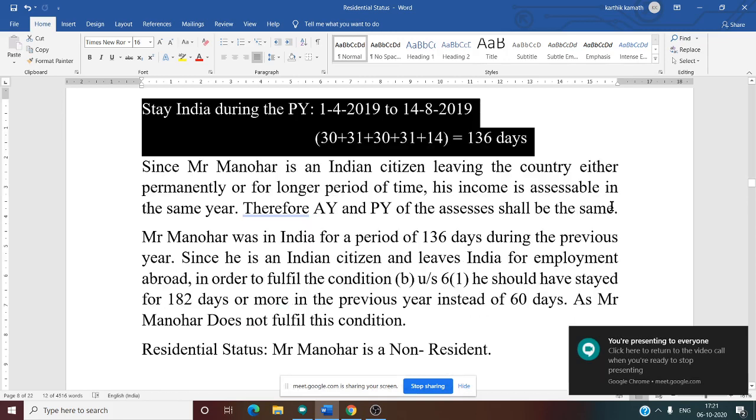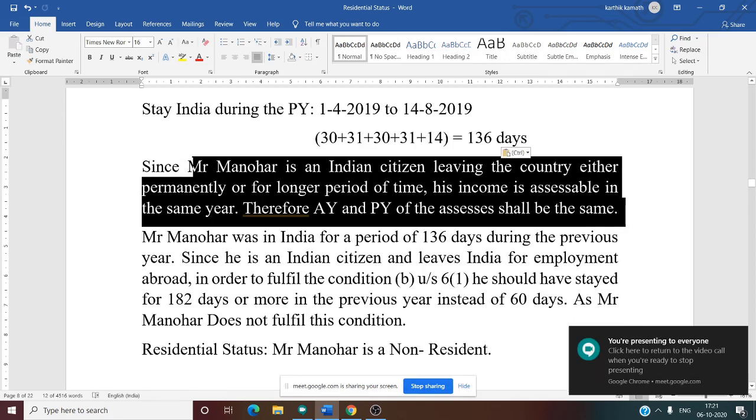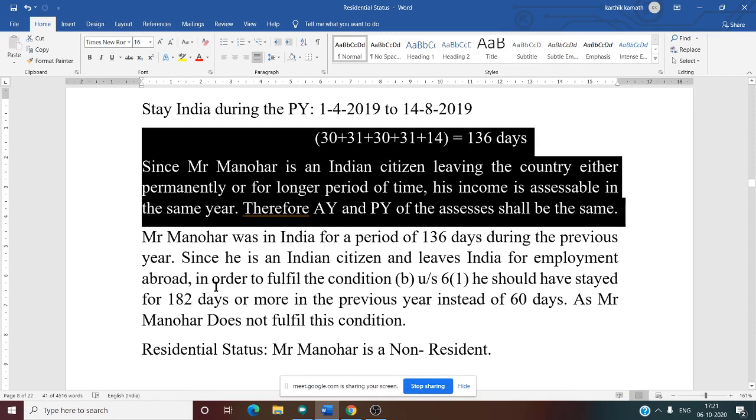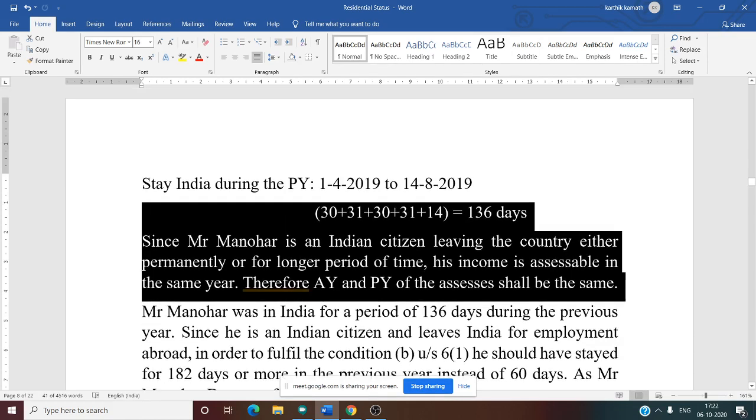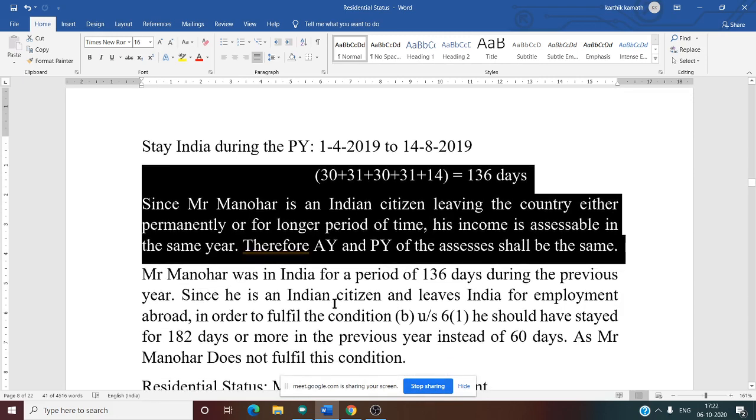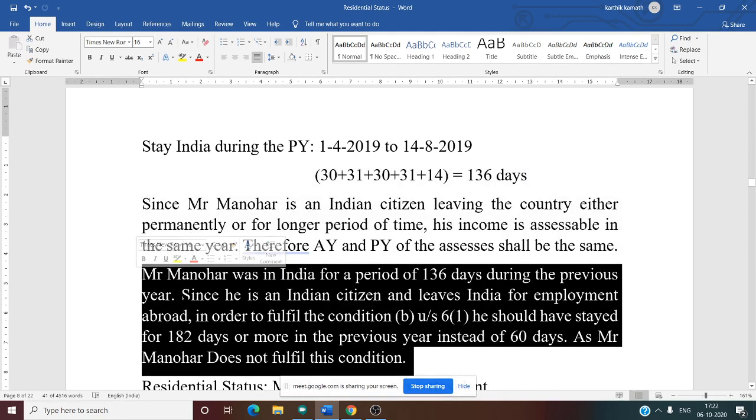See now, since Mr. Manohar is an Indian citizen leaving the country either permanently or for longer period of time, his income is assessable in the same year. Main reason is for the purpose of employment. Therefore, his assessment year and previous year shall be the same. That means what? In the previous year itself, his income is calculated and tax is charged. Why tax is charged in the previous year itself? Because he leaves India. That means in the next year he may not be there. During the assessment year he may not be there in India. That is why previous year is equal to assessment year.